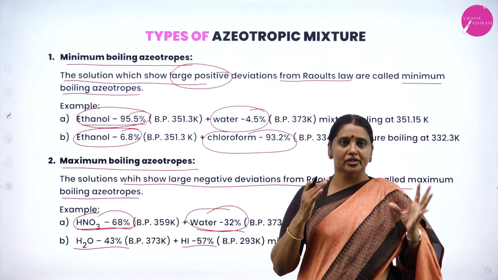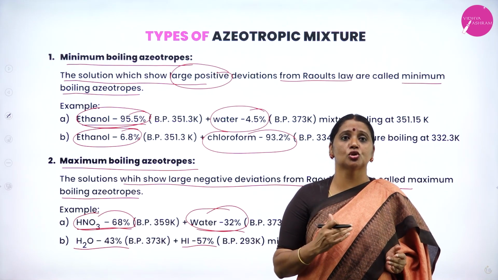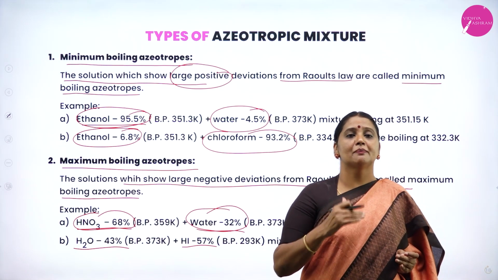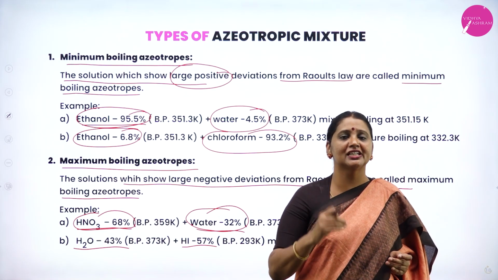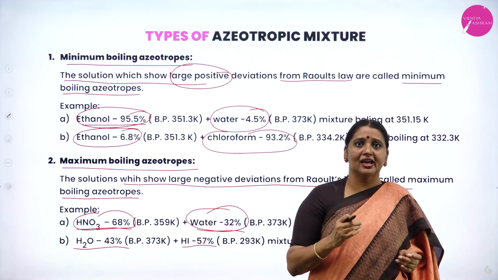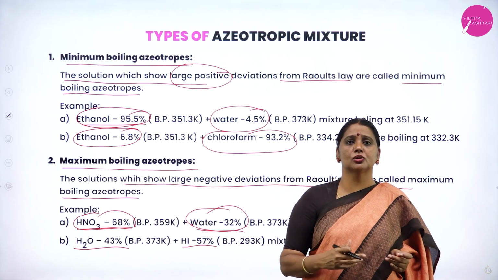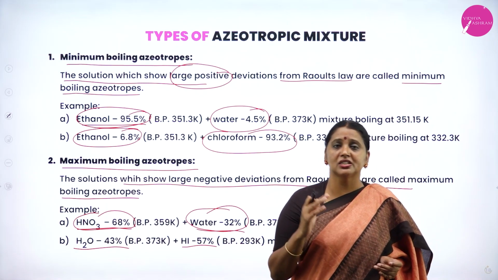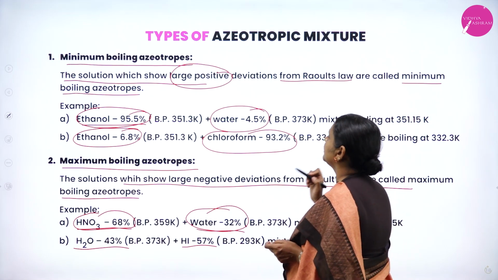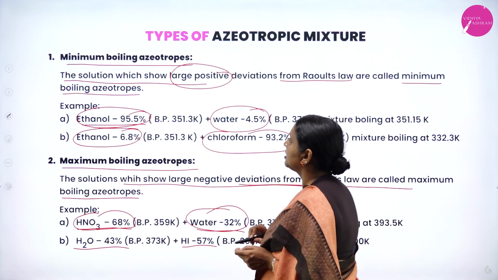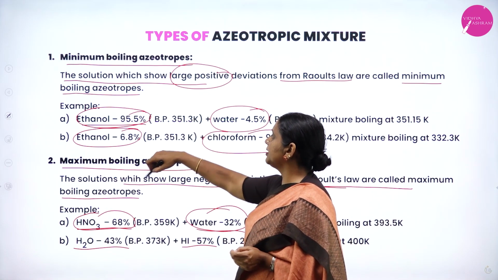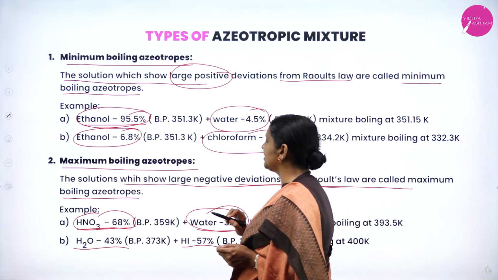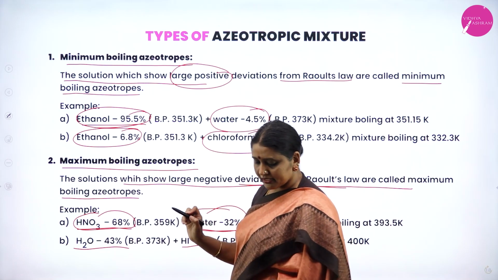Therefore, I completed what azeotropic mixtures are and the types of azeotropic mixture: minimum boiling azeotropes as well as maximum boiling azeotropes. What are azeotropes? The binary liquid mixtures having the same composition in liquid phase as well as vapor phase are called azeotropes. There are two types: minimum boiling and maximum boiling. Minimum means they show large positive deviation from Raoult's law; maximum, they show large negative deviation from Raoult's law. Remember one example each: minimum boiling azeotrope, ethanol 95.5%, water 4.5%; maximum boiling azeotrope, nitric acid 68%, water 32%.